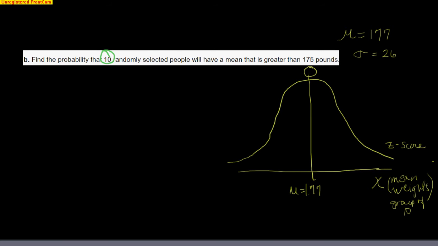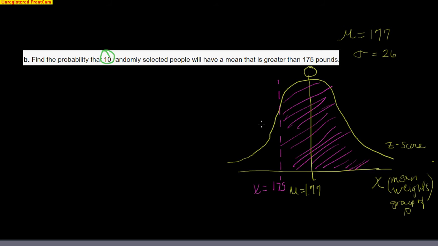Now I'm going to go back over here, change my color, and figure out the probability that we have a mean greater than 175. 175 is still below the mean. This is where x equals 175. It's really exactly the same problem we just did, and we have to find all this area here. What is the probability that this group would have a mean weight of over 175 pounds, and there are 10 people in the group?